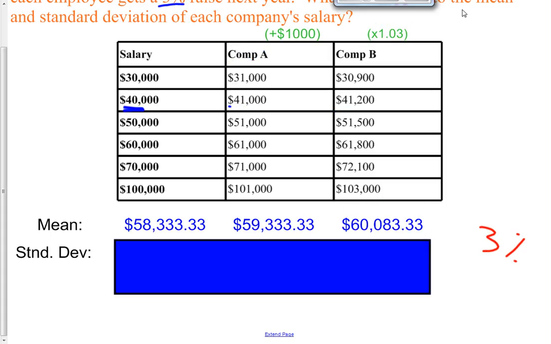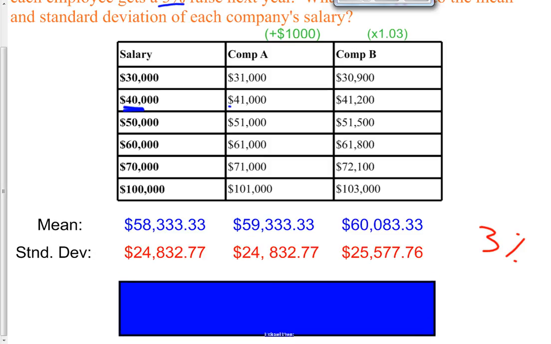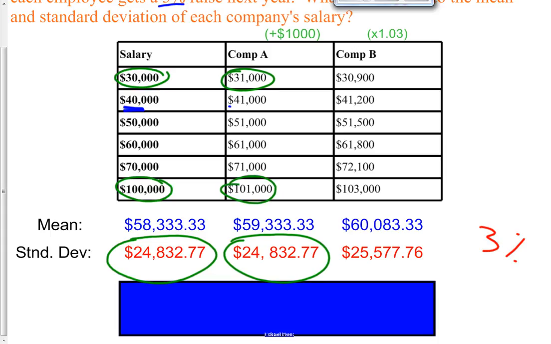The standard deviation of the first column of the salaries was 24,832. Notice what the standard deviation of company A is. It's the exact same thing, isn't it? And that's just because the spread of the data didn't get any more spread out. Okay? The spread from this to this is the same as the spread from here to here. So that's why the standard deviation, which is the spread of the data, doesn't change at all when you get a $1,000 raise. It doesn't change because the spread of the data remains the same.